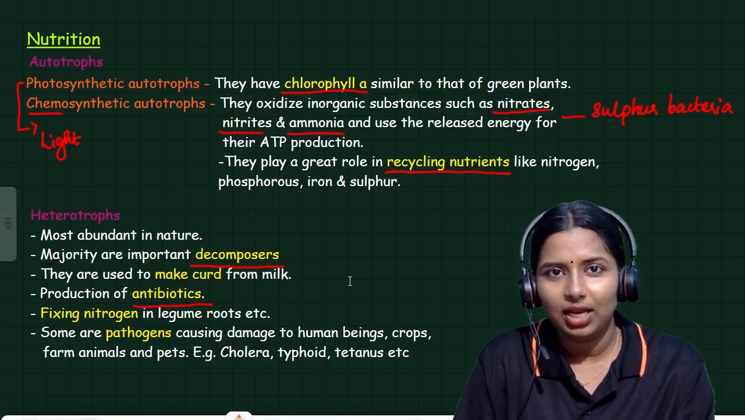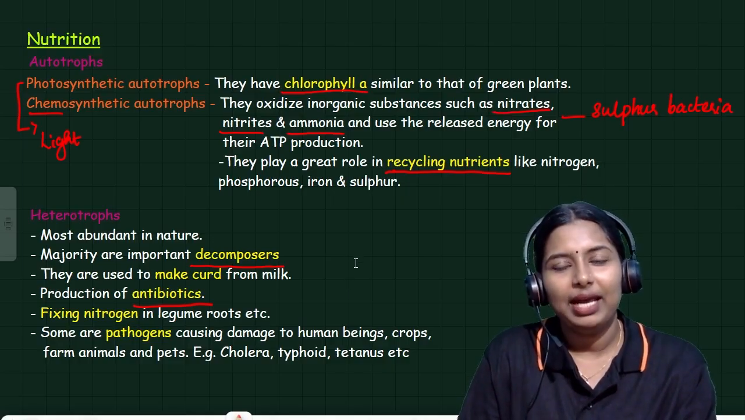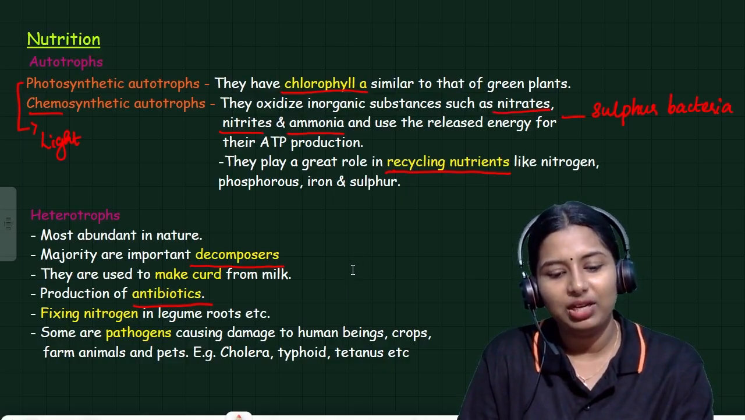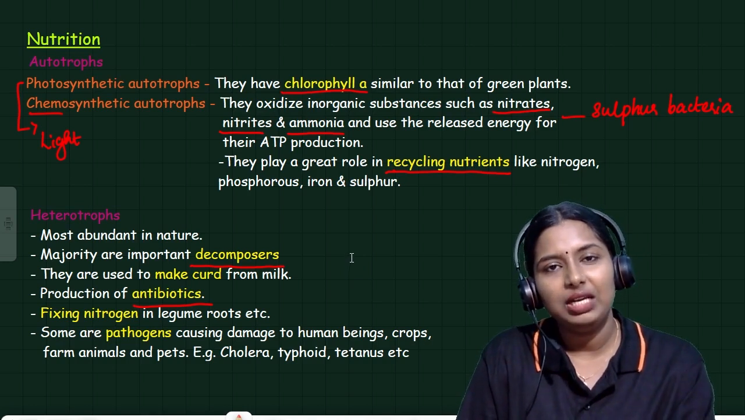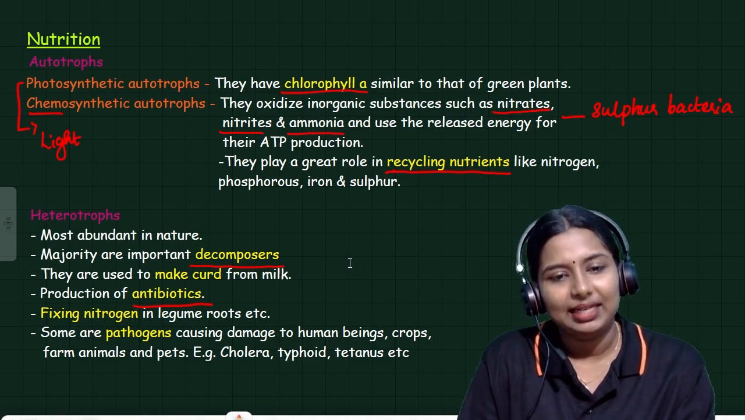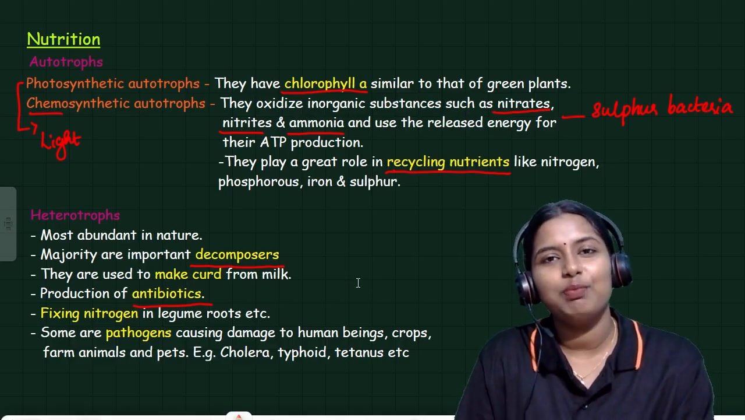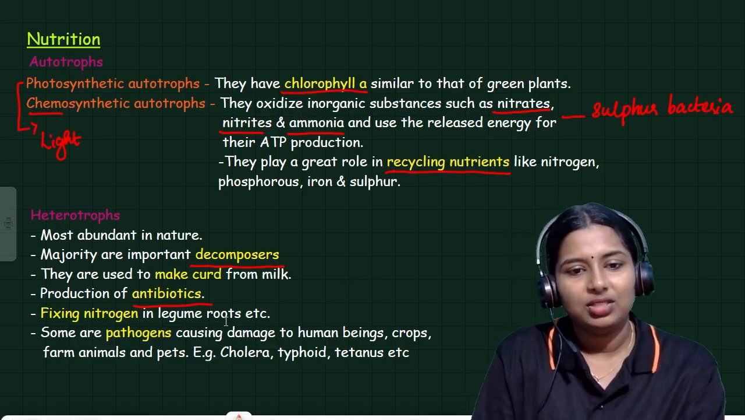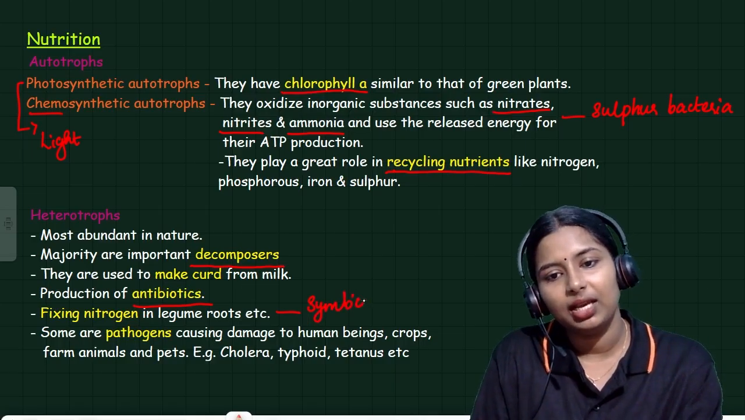Then what is the last one? Saprophytes, parasites. Parasites are the organisms which depend on the host organism for their food. Saprophytes feed on dead and decaying matter. And the third one is symbiotic bacteria. Nitrogen fixing bacteria is an example for symbiotic bacteria.